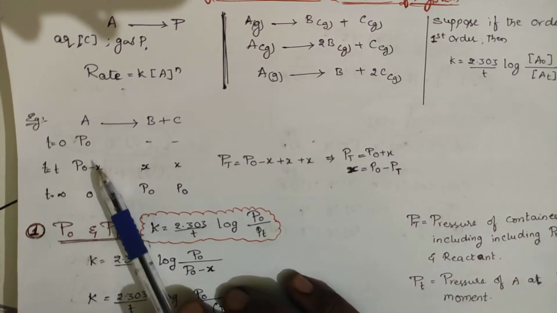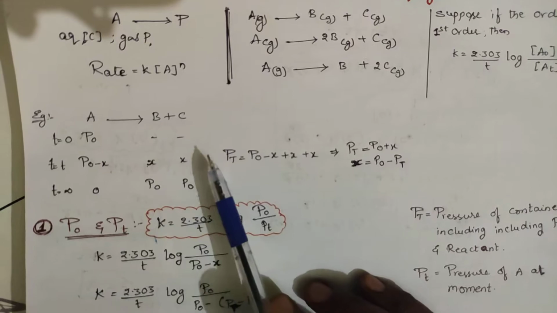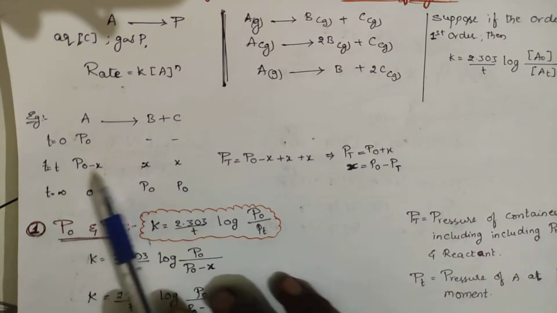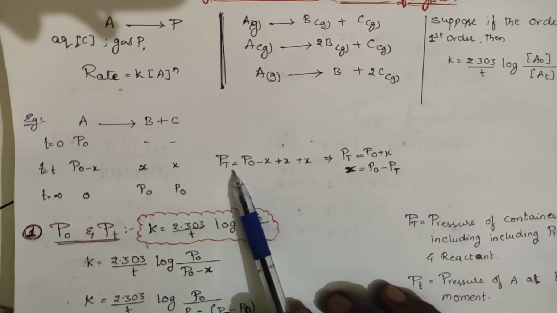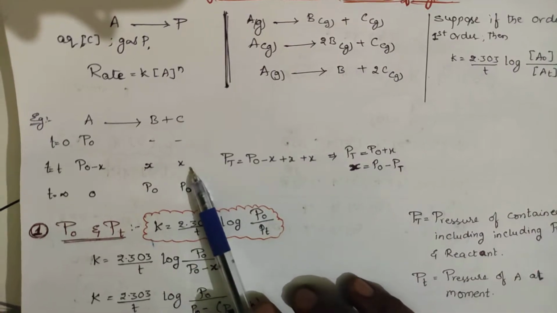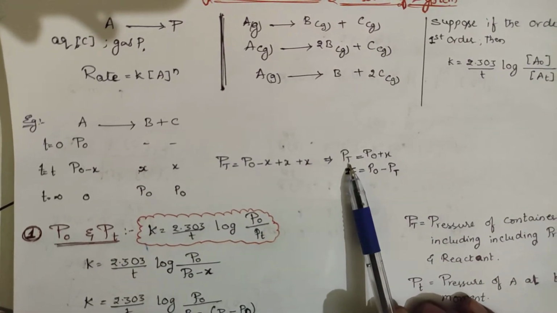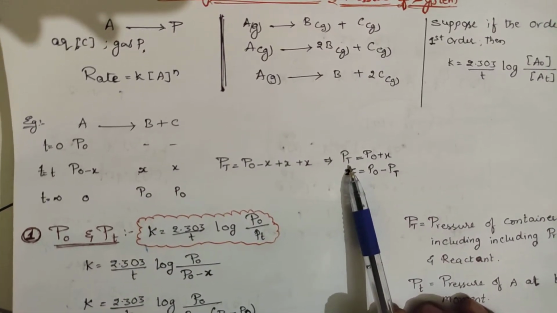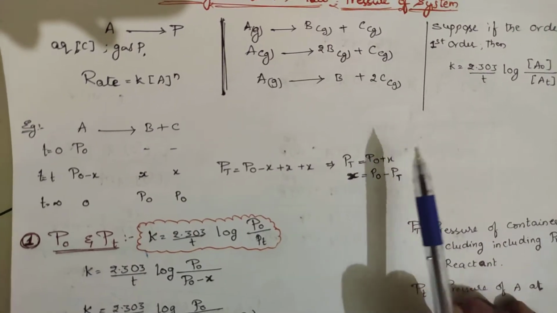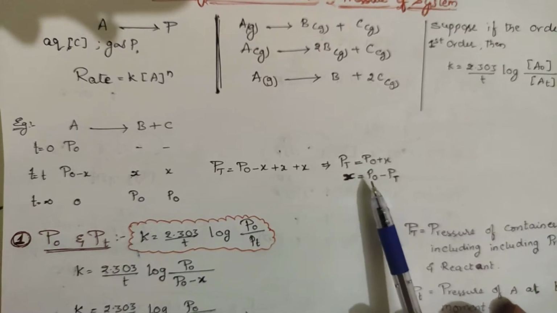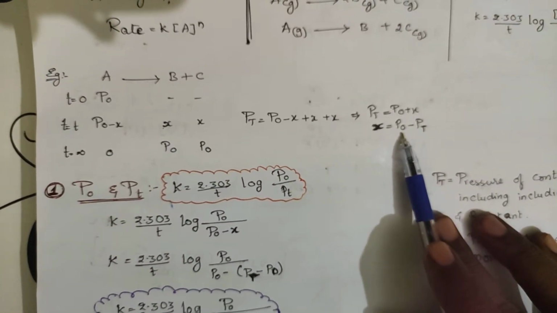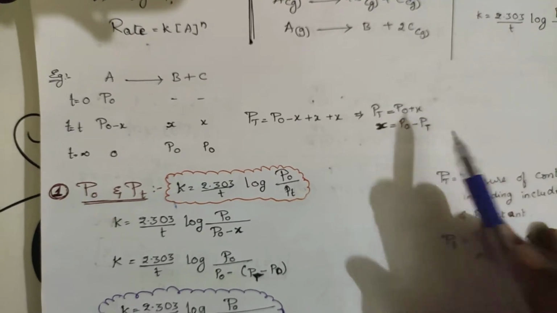So the total pressure at time T is nothing but P naught minus X plus X plus X. This is P total at time T. So P total is P naught plus X, and X will be equal to P total minus P naught, the total pressure at time T minus the pressure at 0 time.